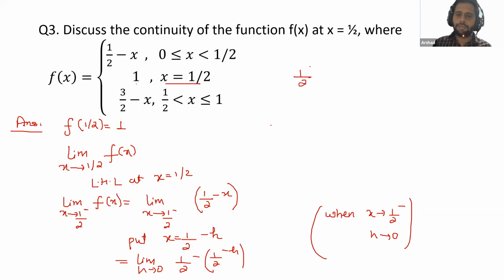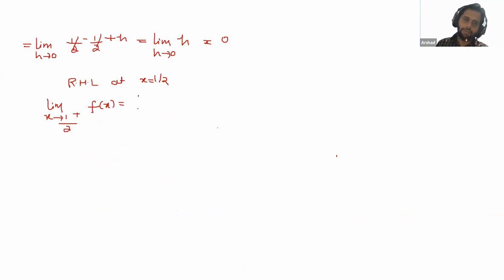Nabil Khan, please check here. 1 by 2 plus RHL means that you are approaching 1 by 2, but from the right side. So if you are approaching from the right side, then that value should be greater than 1 by 2. Very close to 1 by 2, but greater than 1 by 2. If you check here you have the value less than 1 by 2. If you check here the value is greater than 1 by 2. So if the value is greater than 1 by 2, then we will take this value, 3 by 2 minus x. So limit x tends to 1 by 2 plus, 3 by 2 minus x.